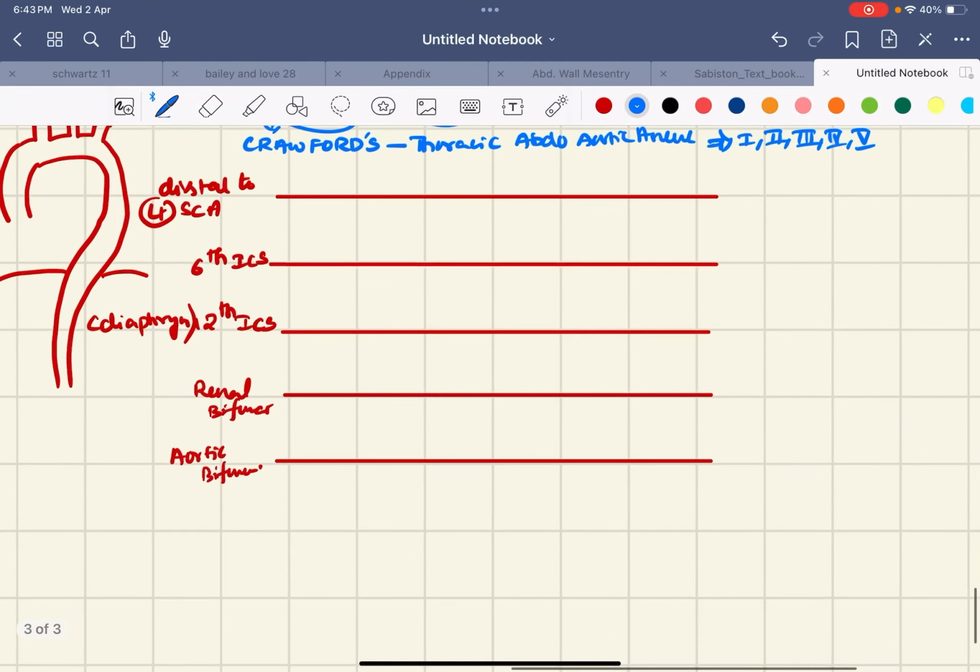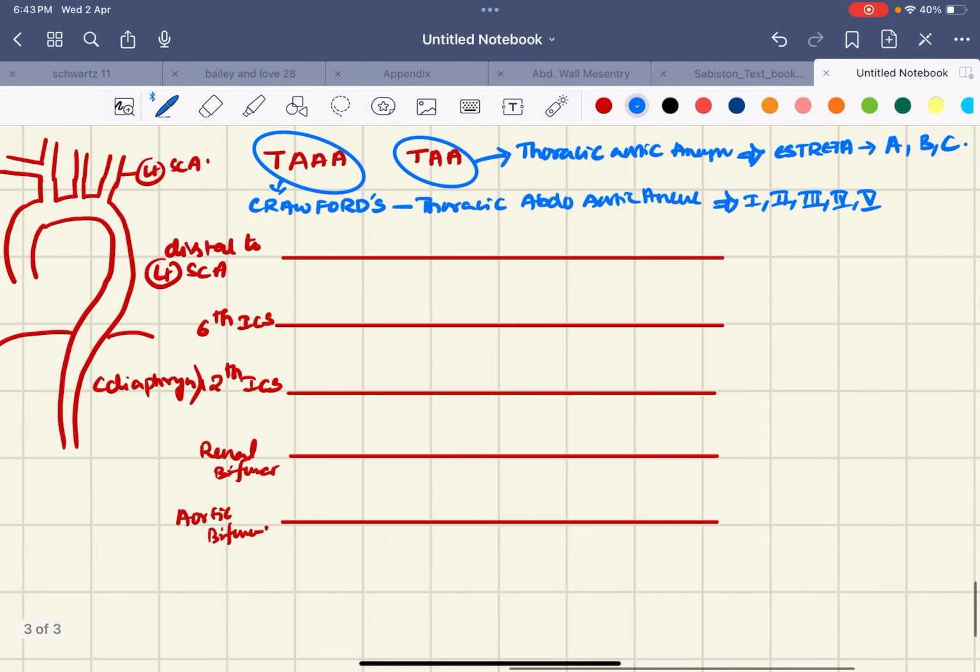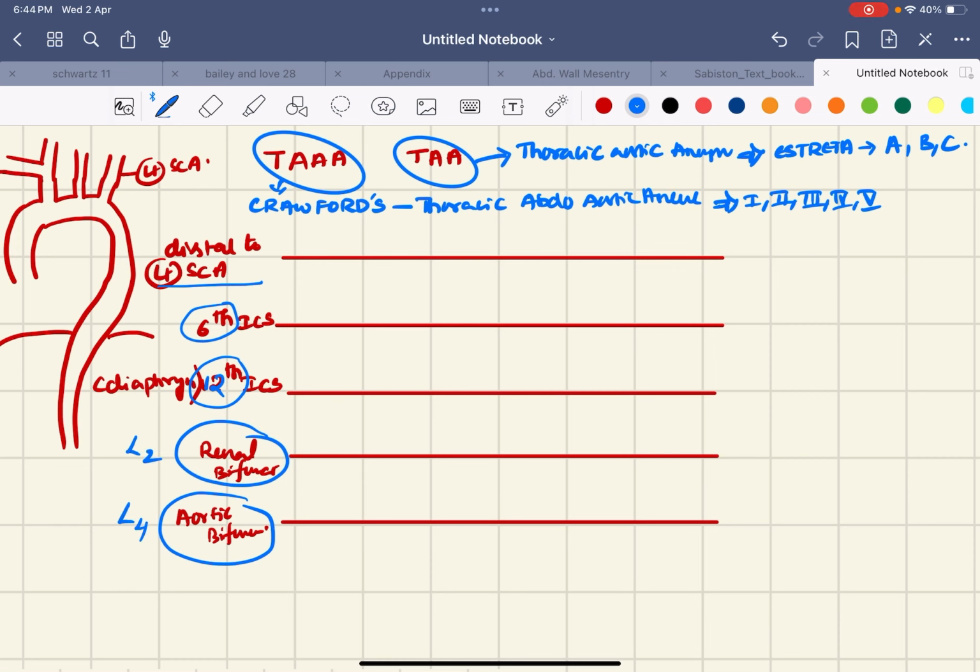Here we are discussing the levels, the extension of these aneurysms: distal to the left subclavian artery, 6th intercostal space, 12th intercostal space, renal bifurcation, aortic bifurcation. The renal bifurcation occurs at the level of L2, and the aortic bifurcation occurs at the level of L4. I am marking the Crawford classification with blue color. Please remember, Crawford classification for thoraco-abdominal aortic aneurysms is divided into 1, 2, 3, 4, 5.